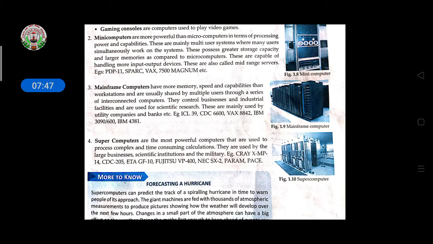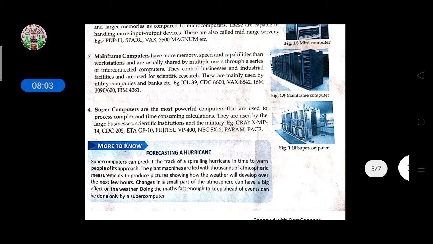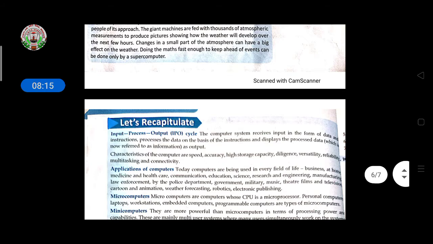Then supercomputers are the most powerful computers that are used to process complex and time-consuming calculations. So they are used by large businesses, scientific institutions and the military. For this purpose, in the military we use the supercomputer because it can process complex and time-consuming calculations.